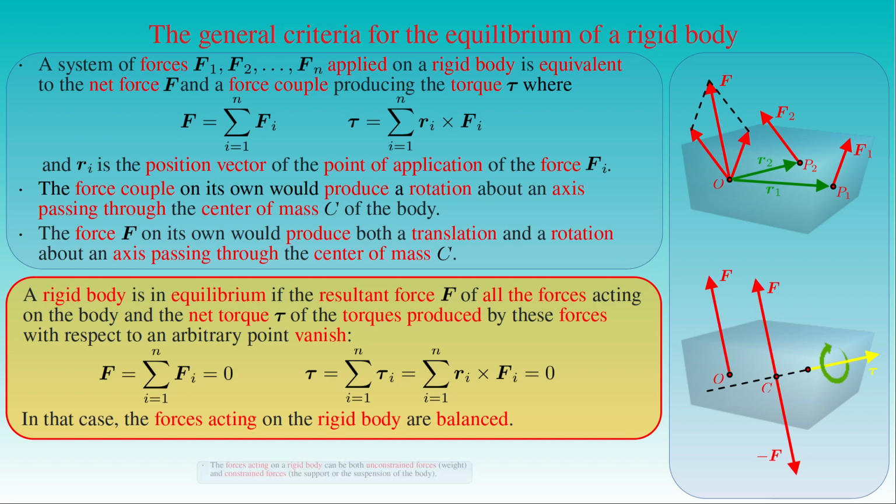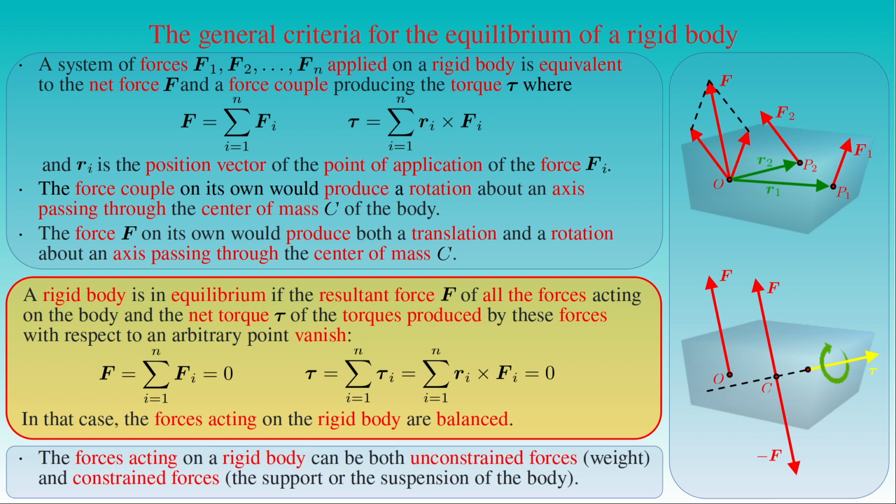We note that the forces acting on a rigid body can be both unconstrained forces, such as the weight of the body, and constrained forces, for example the support or the suspension of the body, since the criteria for the equilibrium of rigid bodies do not make any distinction between them.